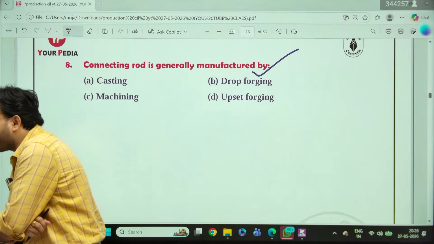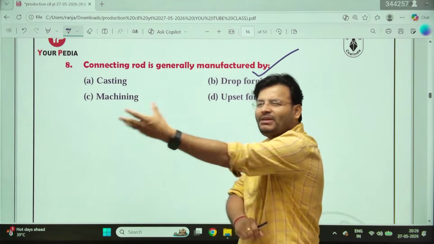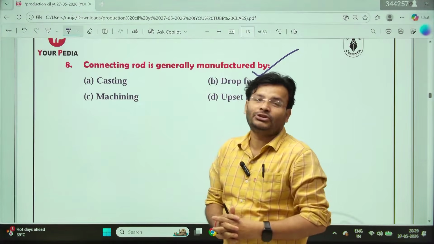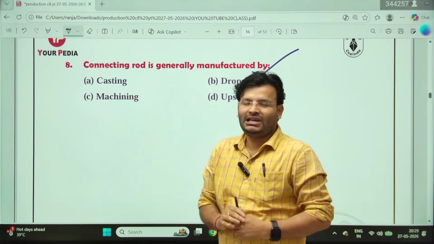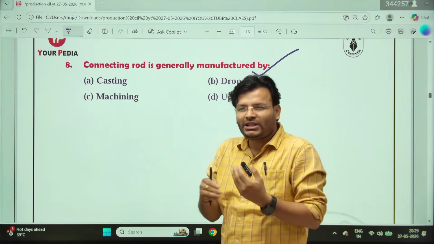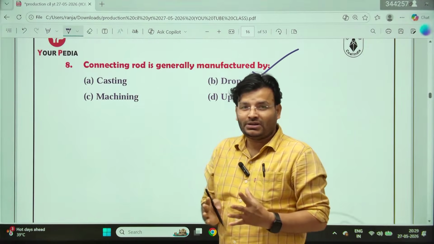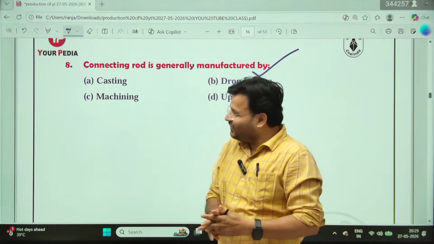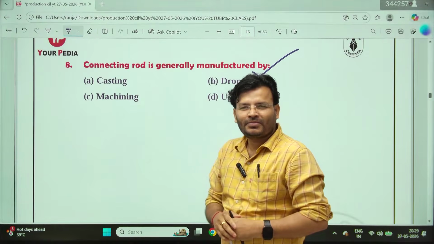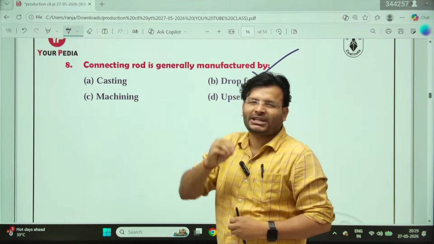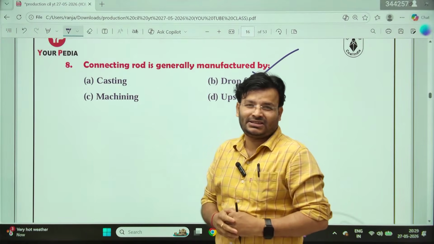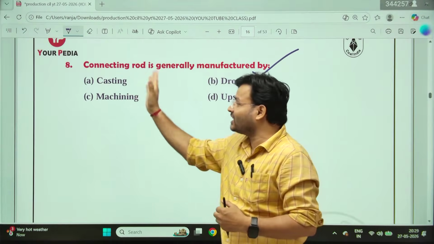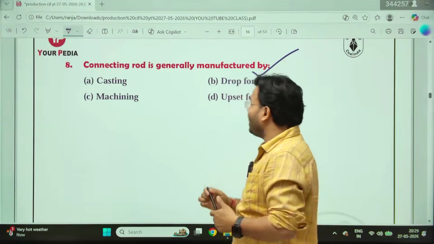Everyone is going with, okay, tell me, is casting wrong? Do you think casting is wrong? My dear friends, casting could also be right. But suppose in the options more than one answer looks good, in such a case you have to prefer the most suitable answer. Even I can prefer casting if I want. But in that case I will not get a better surface finish, sir. It needs further machining, and getting exact dimensions is complicated in casting, sir. But I can get them with drop forging.